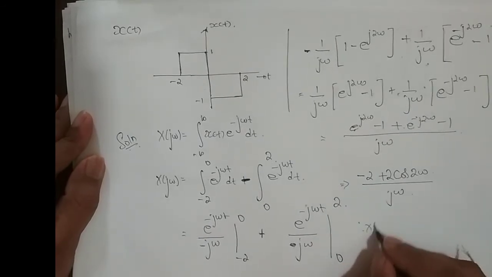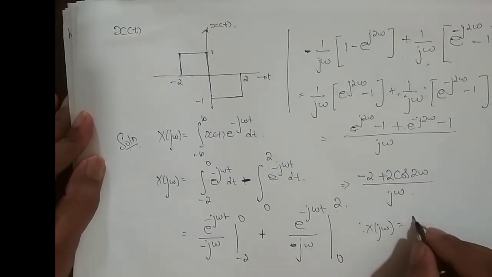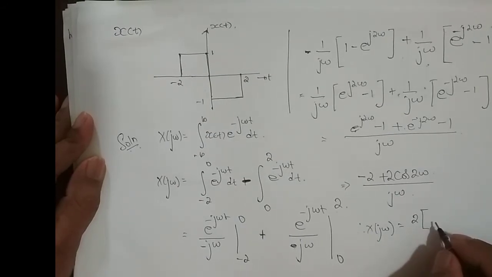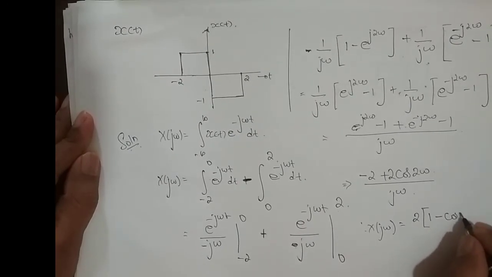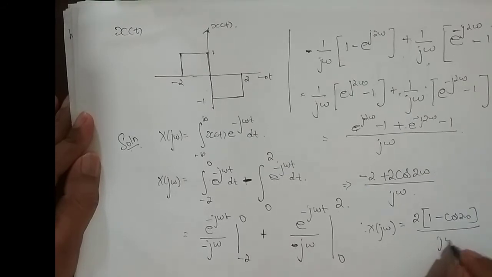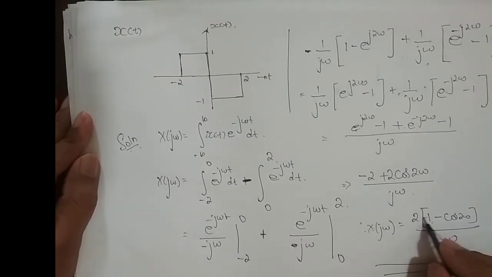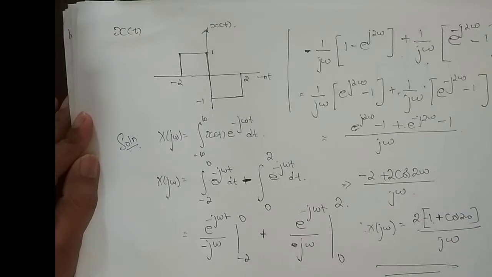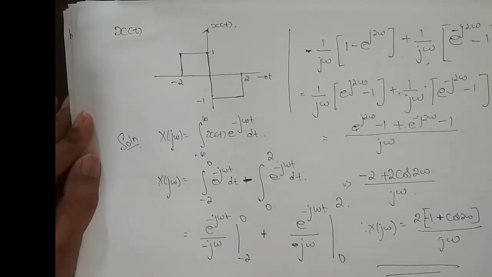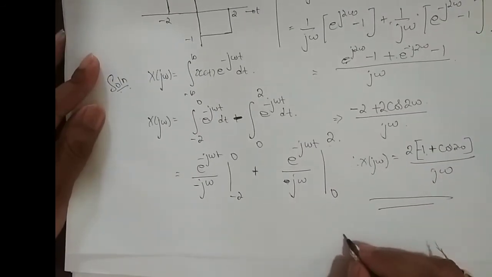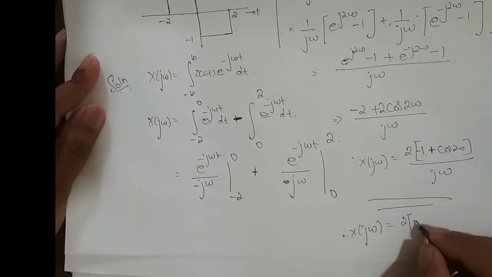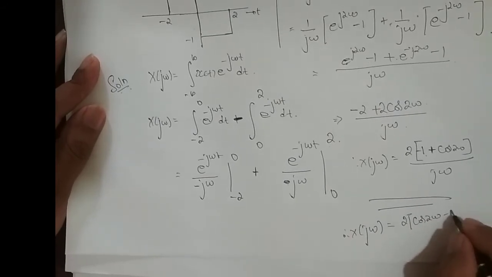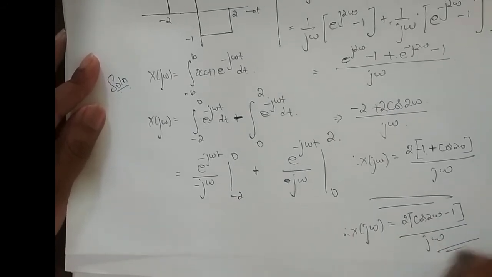So therefore x of j omega is equal to, if I take 2 common, so I end up with 1 minus cos 2 omega divided by j omega, minus 1 plus cos 2 omega, right? Or I can write it as x of j omega is equal to 2 into cos of 2 omega minus 1 divided by j omega.